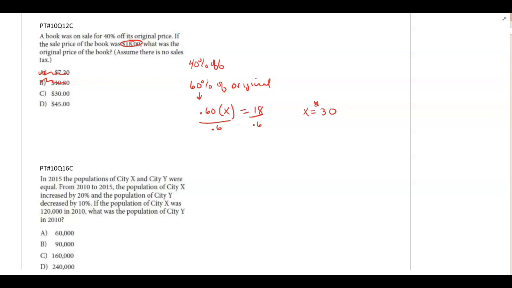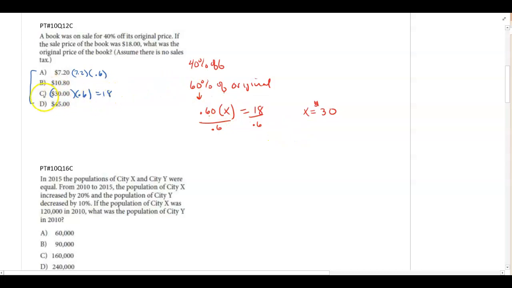Now the other quick way to do this is just know that these answers represent the original price and calculate what you paid for them, or the sale price. So if I do 7.2 times 0.6, is that going to give me 18? No. But when I get down here and I multiply this by 0.6, 30 times 0.6 gives me 18.